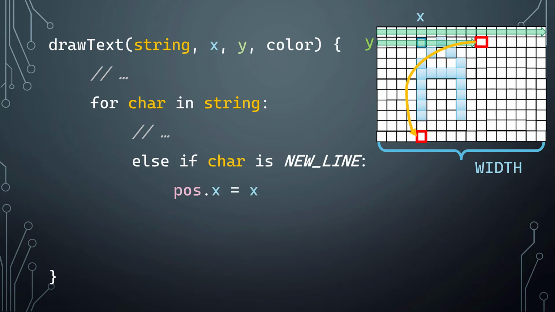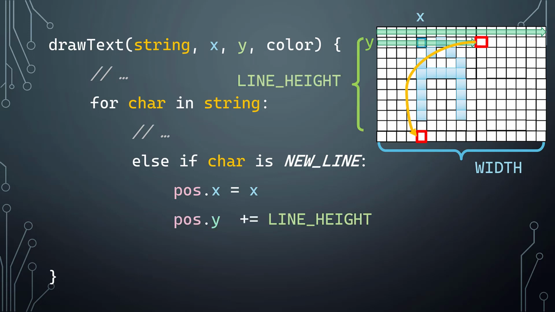So position is easy. We just set the position x with the original x coordinate that we received. For the y, we increment it by the line height. Now, the line height is usually like the font height plus some padding. So it's not exactly font height because we do want to have some space there.